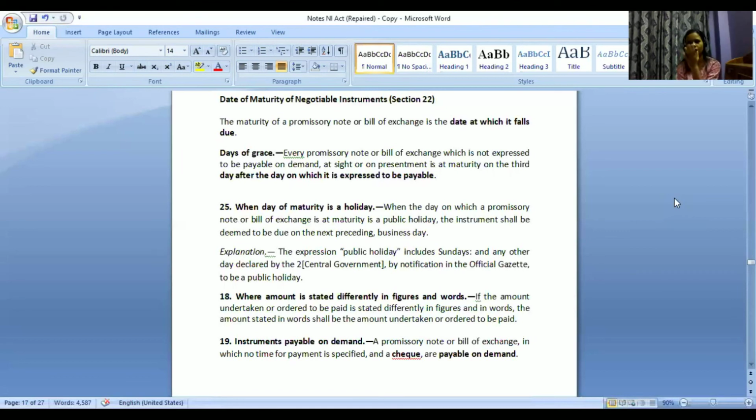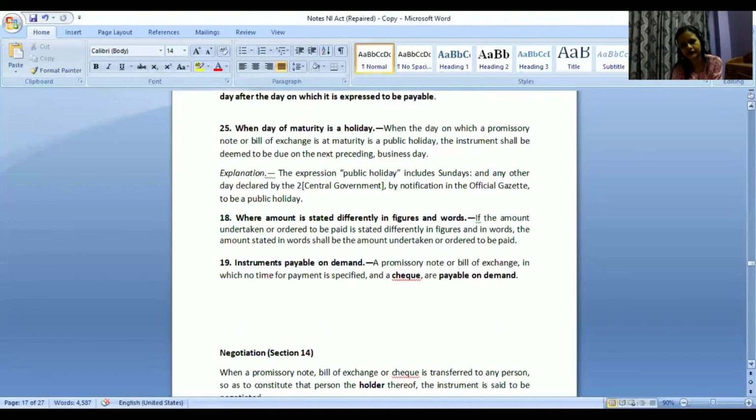Like for banks, you would see notifications that these are the public holidays for banks. Every single year they release it, it's even available on their website. So if those days are falling, that will be applicable. So this is section 25 regarding holiday.